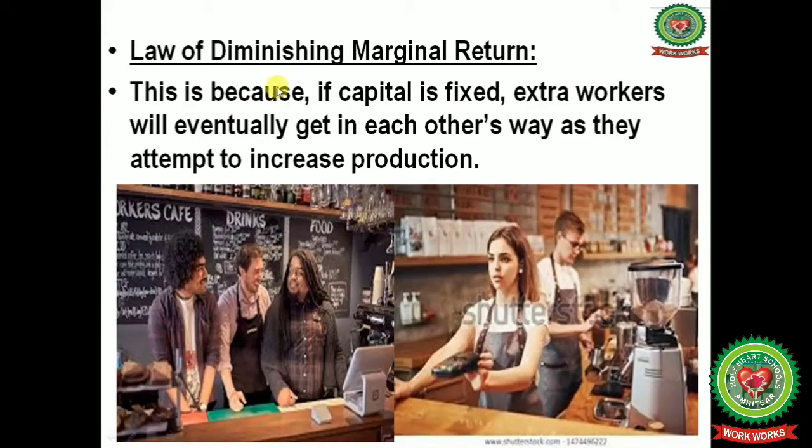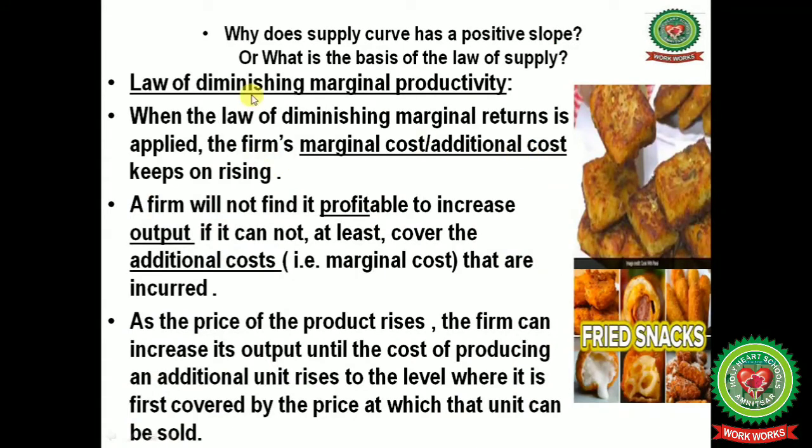This is because if capital is fixed, extra workers will eventually get in each other's way as they attempt to increase production. Next one is when the law of diminishing marginal return is applied, the firm's marginal cost, meaning additional cost, keeps on rising. A firm will not find it profitable to increase output if it cannot at least cover the additional cost, that is marginal cost, that is incurred.